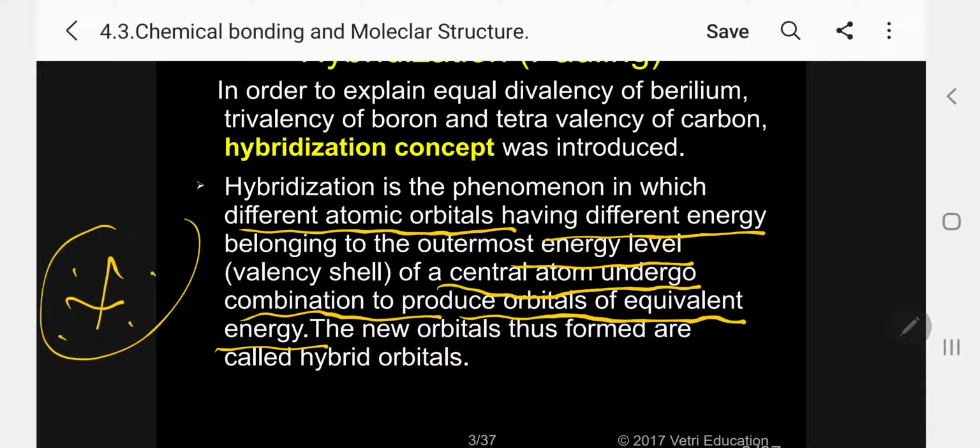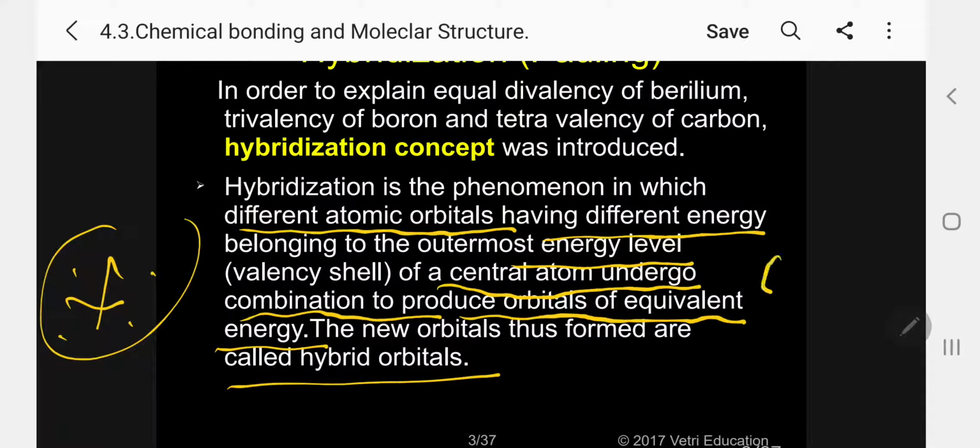So before overlapping, the orbitals of the central atom, before overlapping with orbitals of other atoms to form a covalent bond, they themselves combine to form new hybrid orbitals. The new orbitals that are formed are called hybrid orbitals. I hope you understand now. So let me give a simple example.